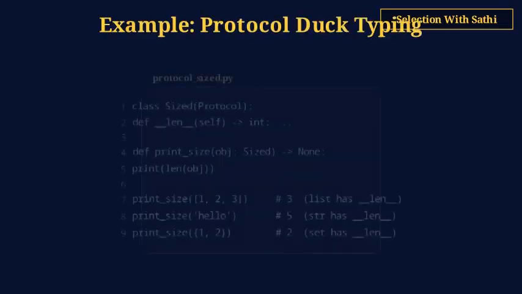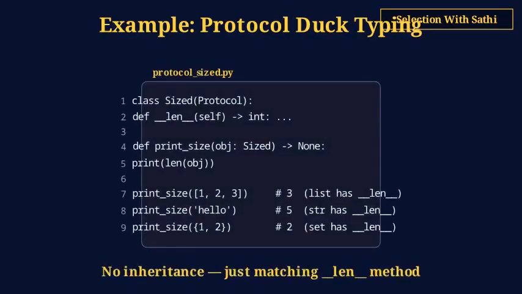Protocol for duck typing. Class Sized extends Protocol with __len__ returning int. def print_size takes obj: Sized. You can pass a list, string, or any object that has __len__, no inheritance needed. The protocol checks structural compatibility, not class hierarchy.